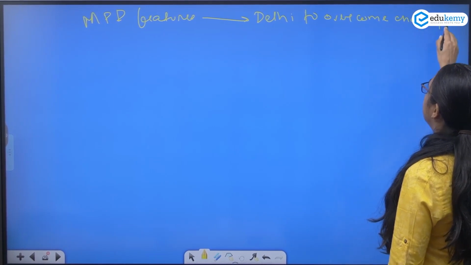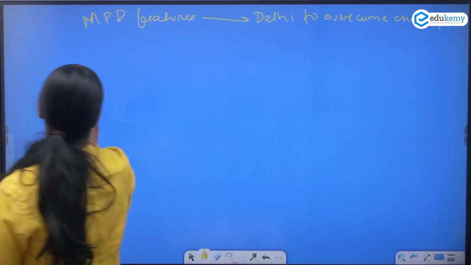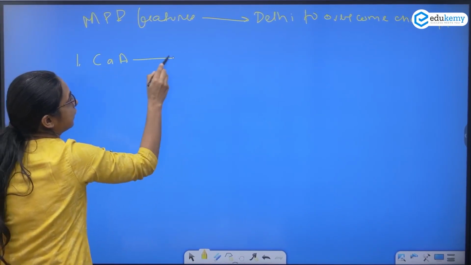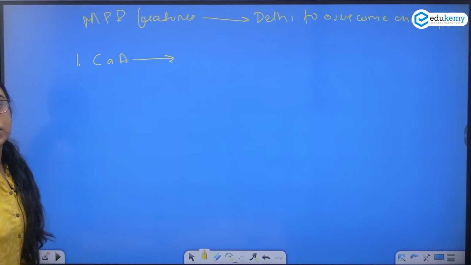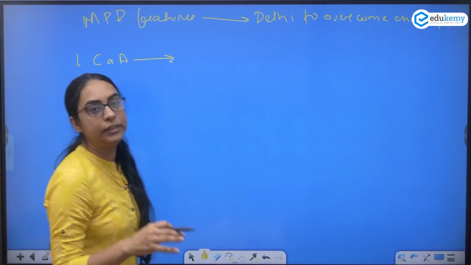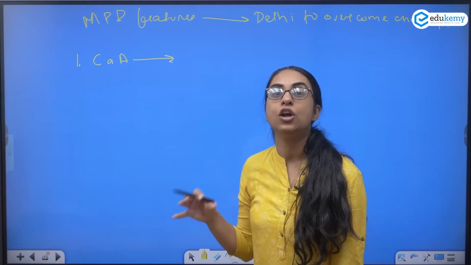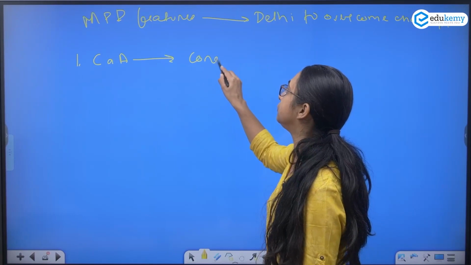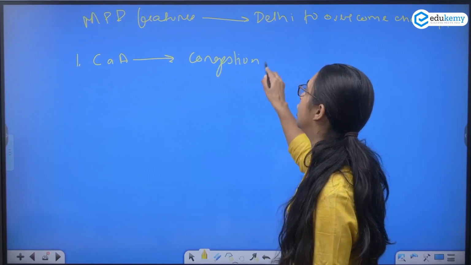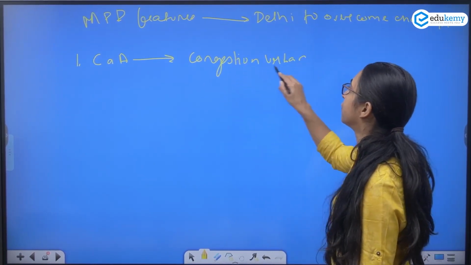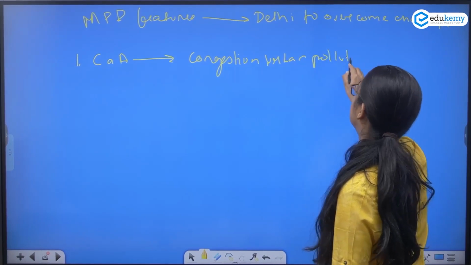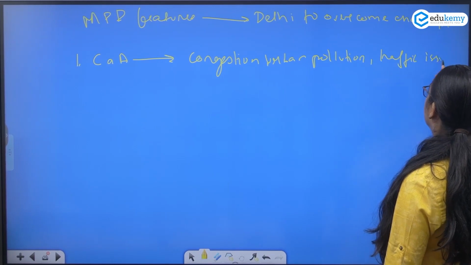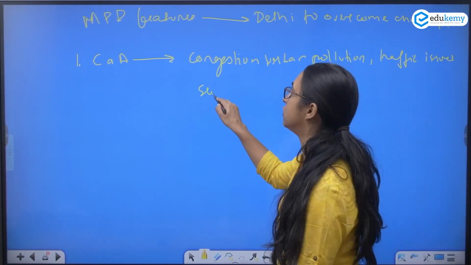So what did we say? The first feature of the Master Plan for Delhi was city as area. What will city as an area do? City as an area will help Delhi overcome challenges like congestion, urban pollution, traffic issues, sewage disposal.